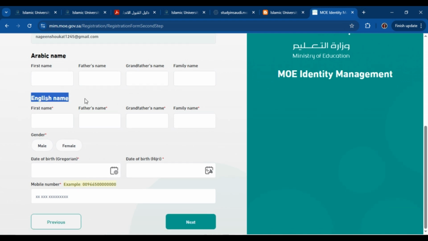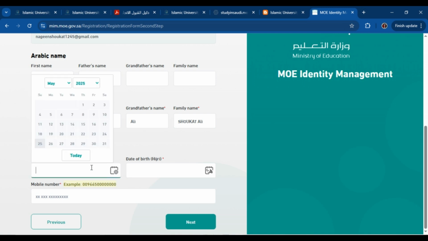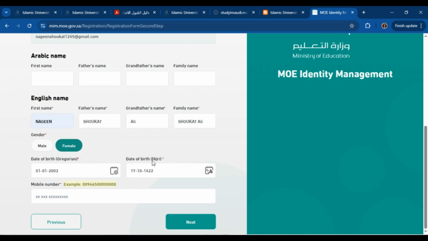And the English name is mandatory. First write your first name, then your father's name, then your grandfather's name, then your family name. Next you have to select your gender, then write your date of birth. When you write your date of birth, the Hijri form will be added automatically. Now scroll down and type your mobile phone number.